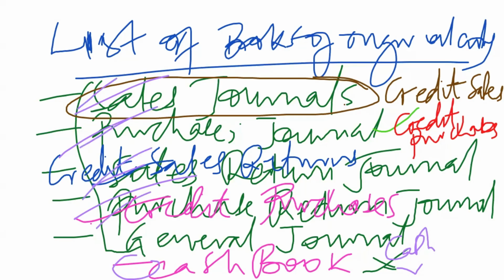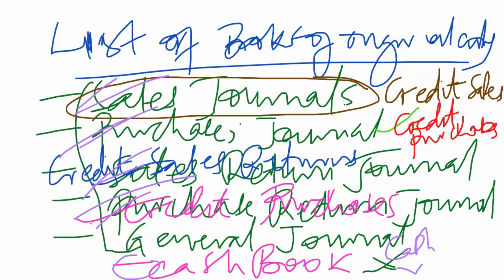But there are those things that are going to happen on credit, which are not going to be sales or purchases or any of their returns. The moment you realize that it's not a credit sale, it's not a credit purchase, it's not a credit sales return, and it is not a credit purchases return, then the question is, where does that item go, since it is on credit? Remember, if it had happened on cash basis, then it would have gone to the cash book.